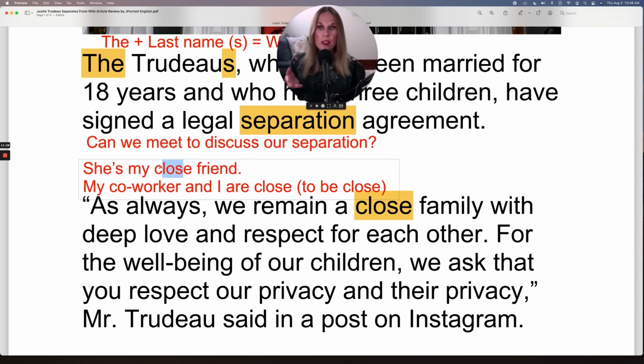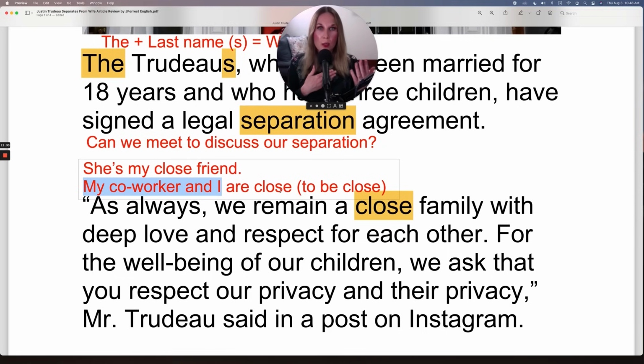Here, close, this means my friend and I have a very good relationship, a better relationship than perhaps my other friends. You could use this with even more casual relationships. You could say my coworker and I are close. So notice here, it's to be close. The verb to be conjugated. My coworker and I, this represents we as a subject. We are close. So perhaps we have coffee together every day.